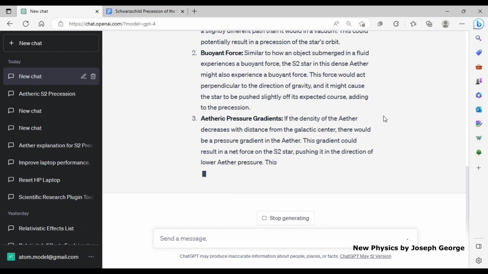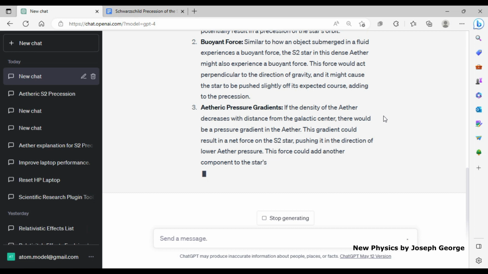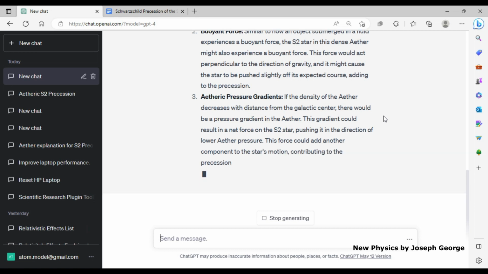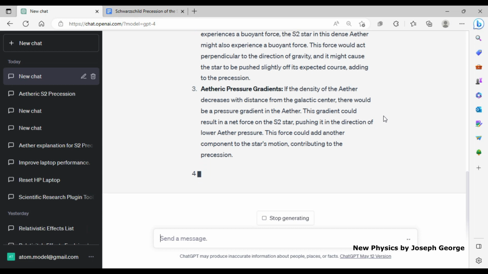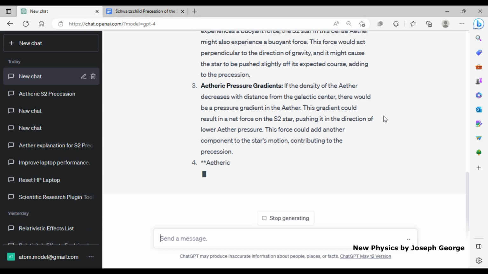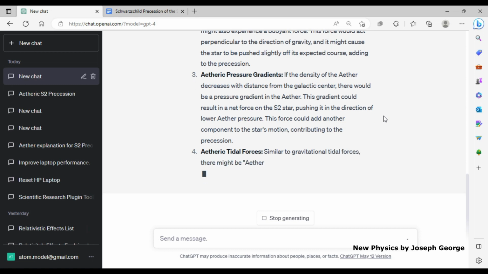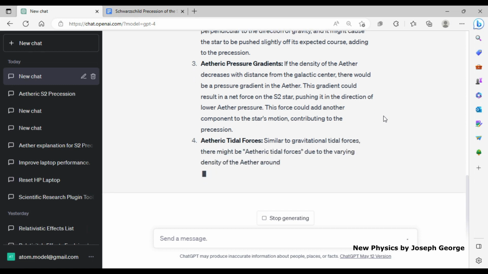Aetheric pressure gradients. If the density of the ether decreases with distance from the galactic center, there would be a pressure gradient in the ether. This gradient could result in a net force on the S2 star, pushing it in the direction of lower ether pressure. This force could add another component to the star's motion, contributing to the precession.